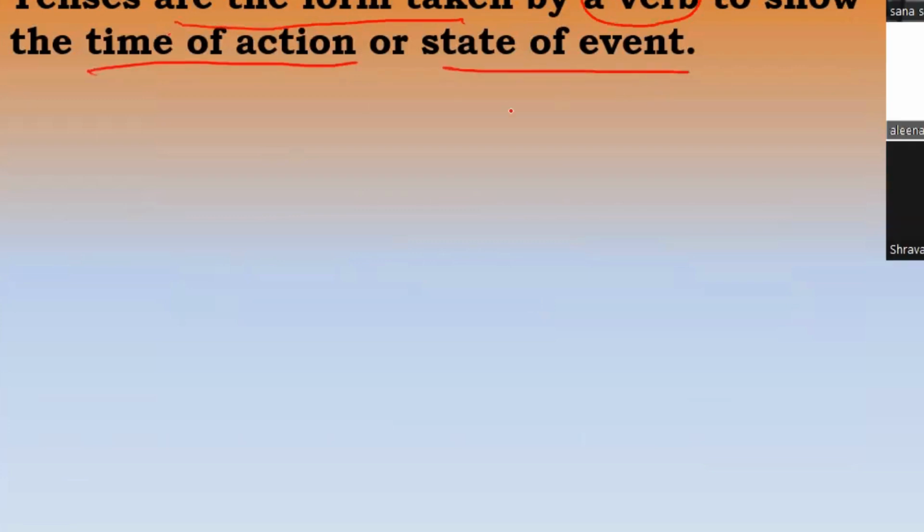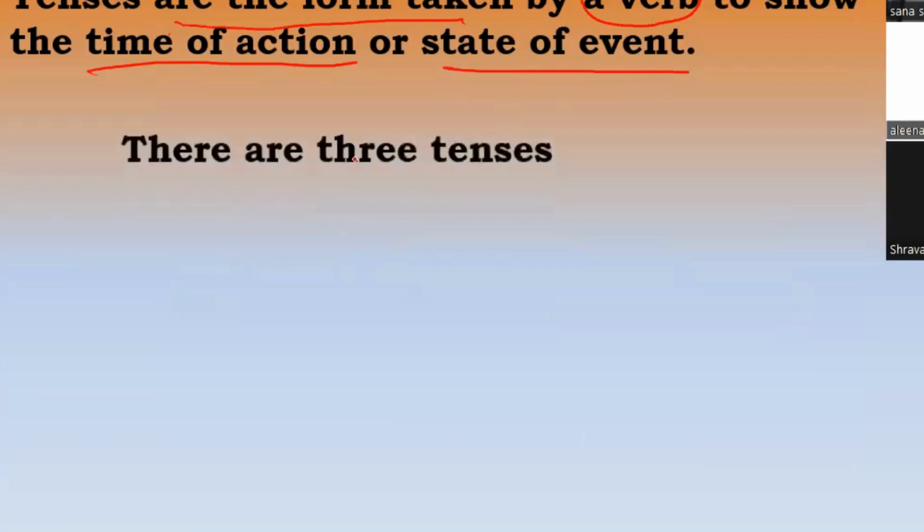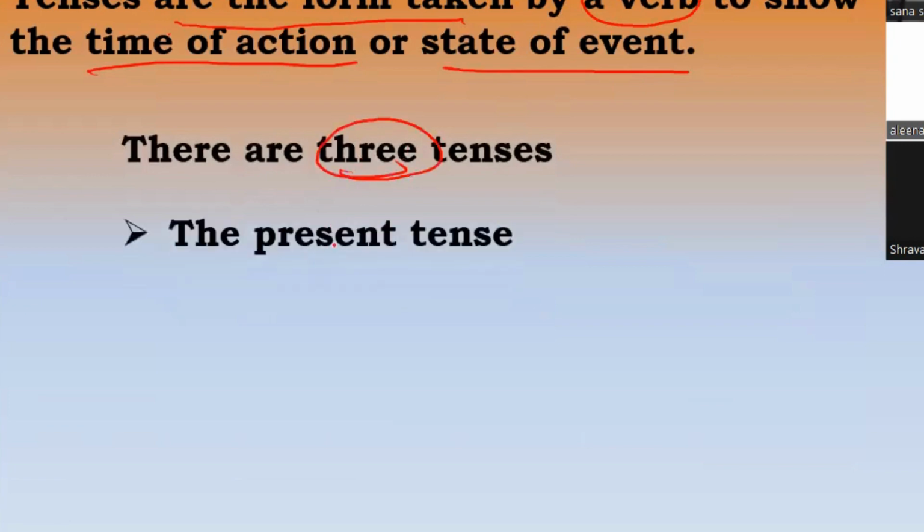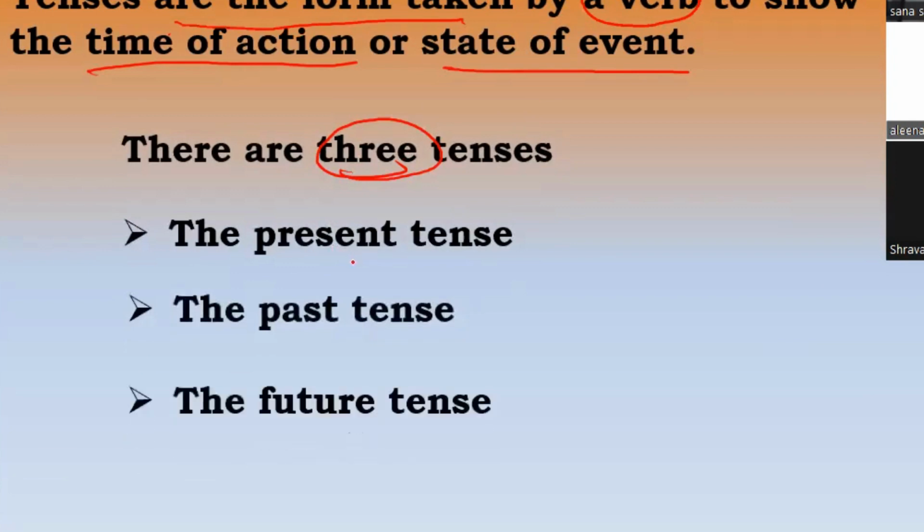Whether it has already been completed, or it is going on in present, or it's going to happen in the future. Based on that, we have three types of tenses. How many? Three types of tenses. What are they? Present tense, past tense, and future tense.